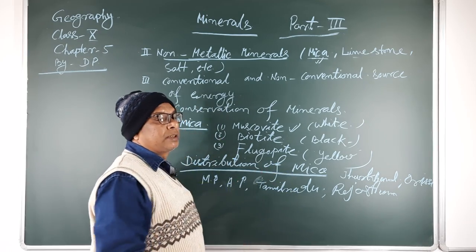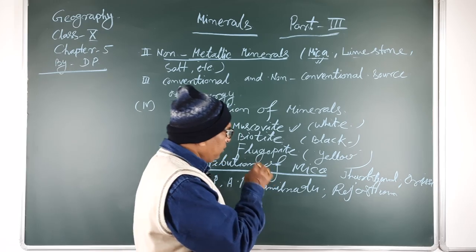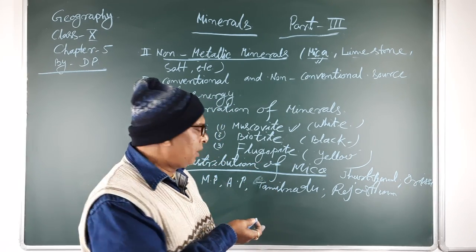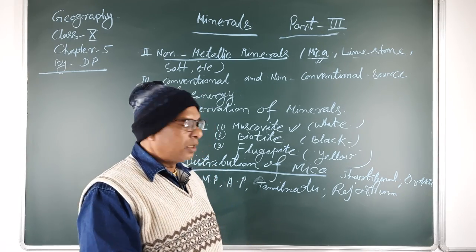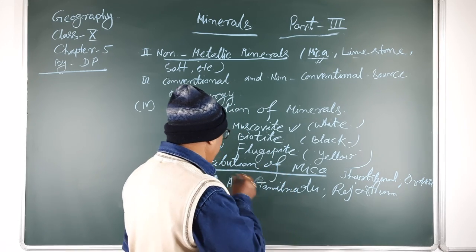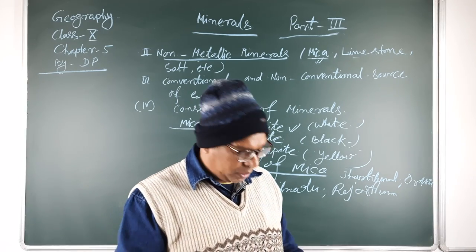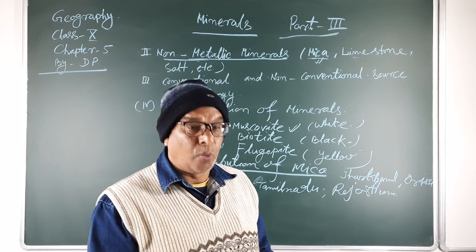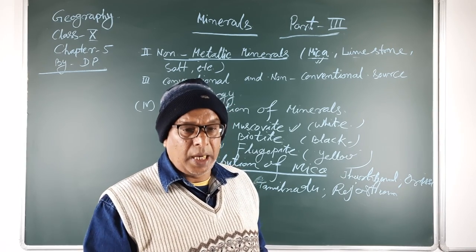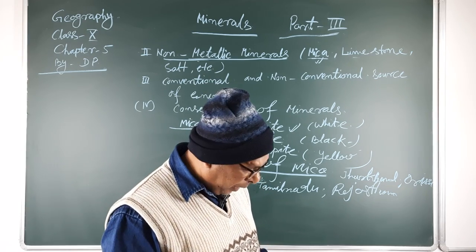These states are very rich in mica deposits. You can also see on the map of India the distribution of minerals. The important areas are mainly in the central and plateau regions. In the world, it is also found in Brazil, Russia, USA, Germany, France, and South Africa.